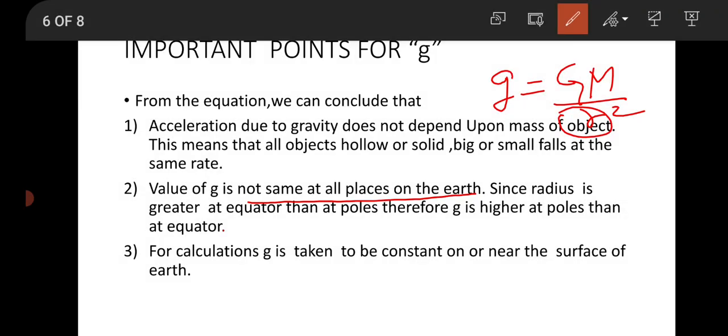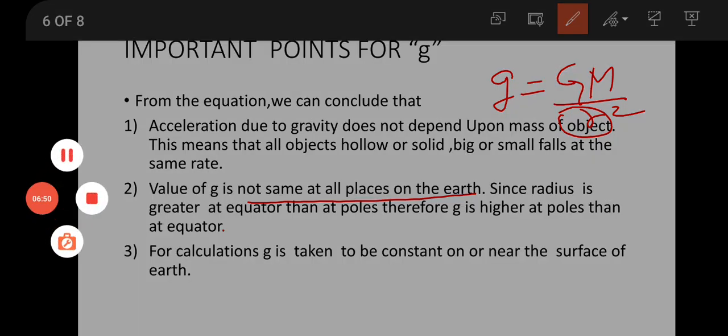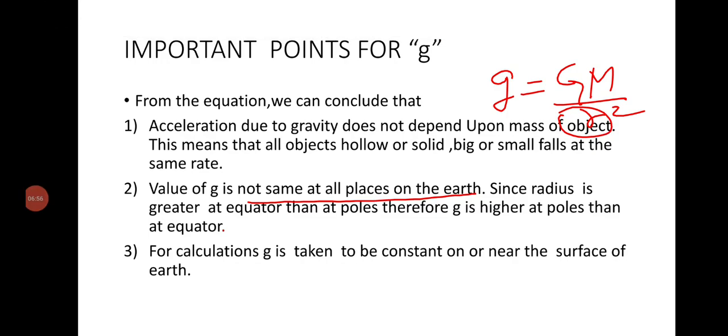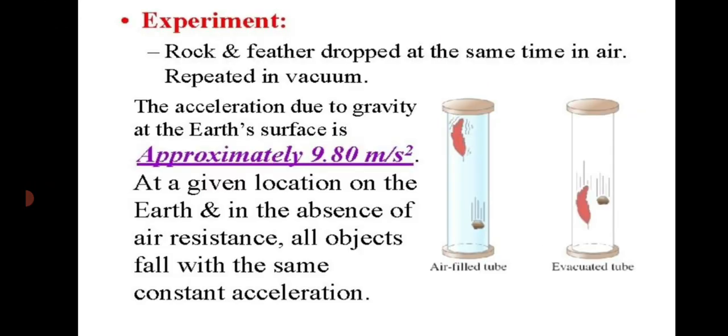So the acceleration due to gravity will be higher at poles as compared to that at equator. And last is, for calculation, g is taken to be constant on or near the surface of the earth. These are the important points.